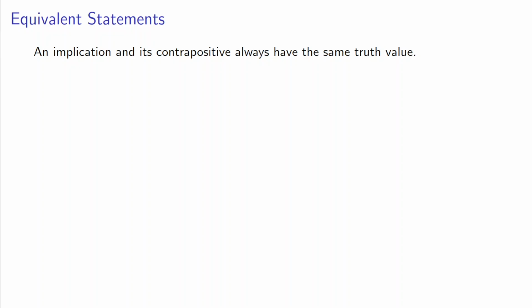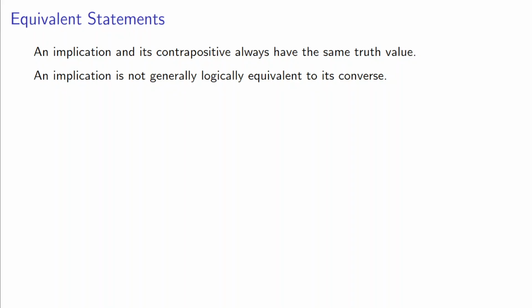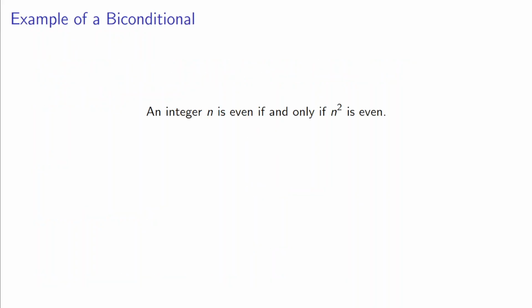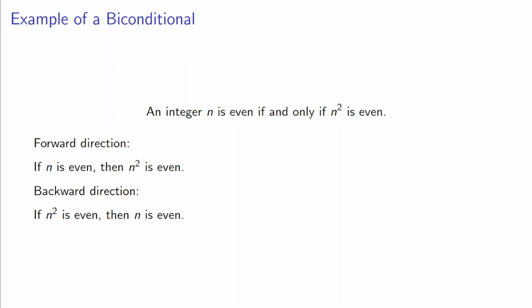Equivalent statements is something we were talking about earlier. So an implication and its contrapositive always have the same truth value. An implication is not generally logically equivalent to its converse. However, if both P implies Q and Q implies P are true, then we write this biconditional, and we would sometimes write if and only if, right? So P if and only if Q. So an example, we could say an integer n is even if and only if n squared is even. This means that we have two statements that we're looking at. If n is even, then n squared is even, and then if n squared is even, then n is even.